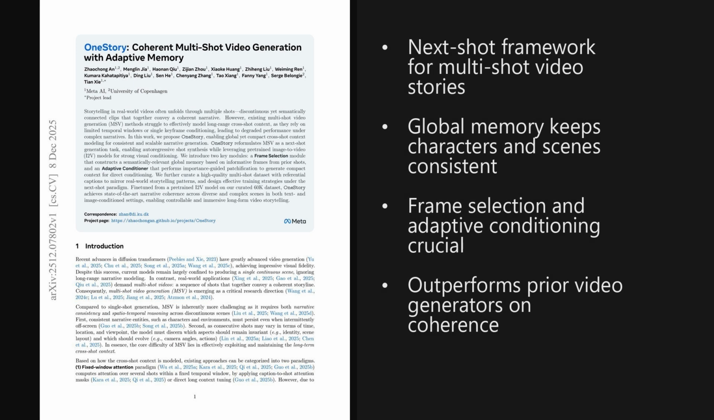Alright, the key idea is that OneStory turns multi-shot video into a next shot prediction problem, then uses global but compact memory to keep characters and scenes consistent over long narratives. This makes controllable, story-driven video generation much more practical.